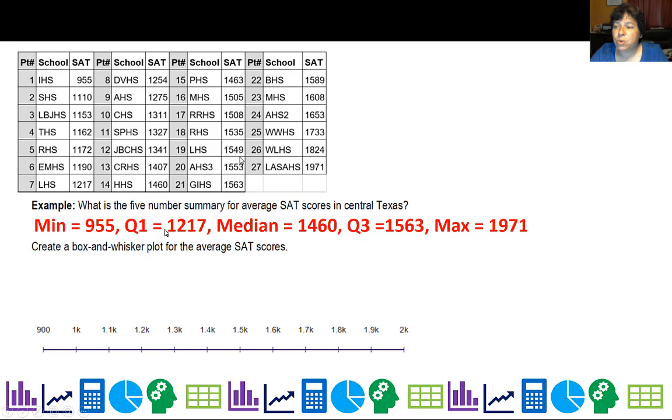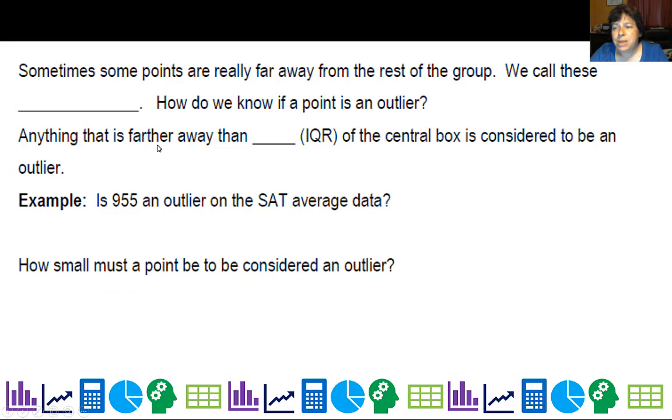And the box is going to go from 1217 to 1563, with a line going through it about here at 1460. And there you go. That's the box plot for the SAT data. Now, in this case, all the points really aren't that far away from each other, but sometimes points are really far away from the rest of the group, and we call those outliers.